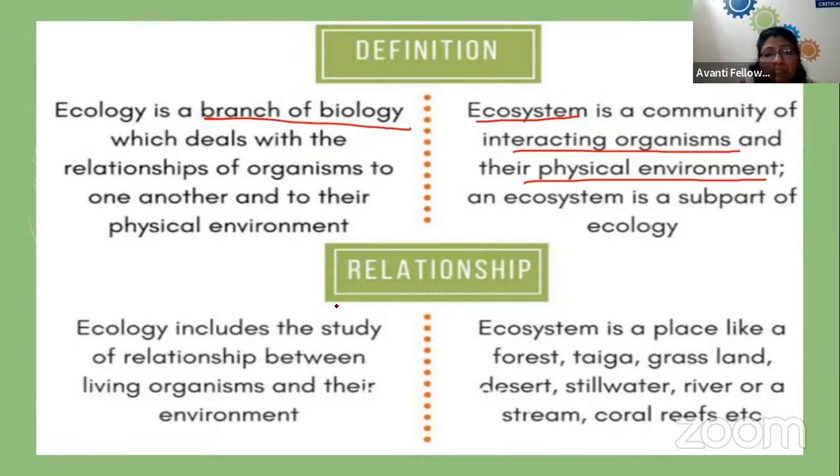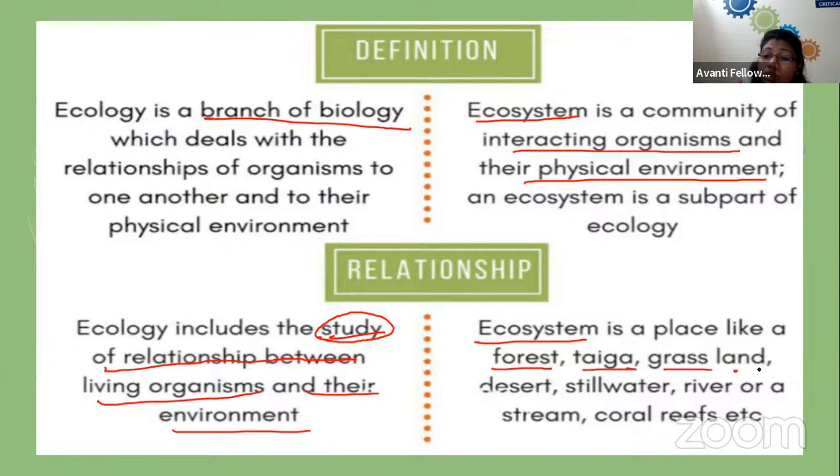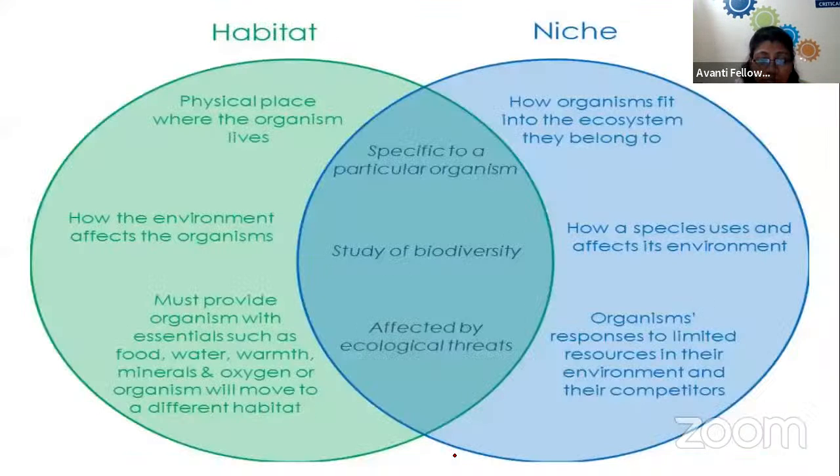So what is the relationship between ecology and ecosystem? Ecology includes the study of the relation between living organisms and their environment. The main thing is ecology is a study, whereas an ecosystem can be a place. It is a place where we find living organisms. They can be terrestrial, they can be aquatic, depending on the habitat of an organism.